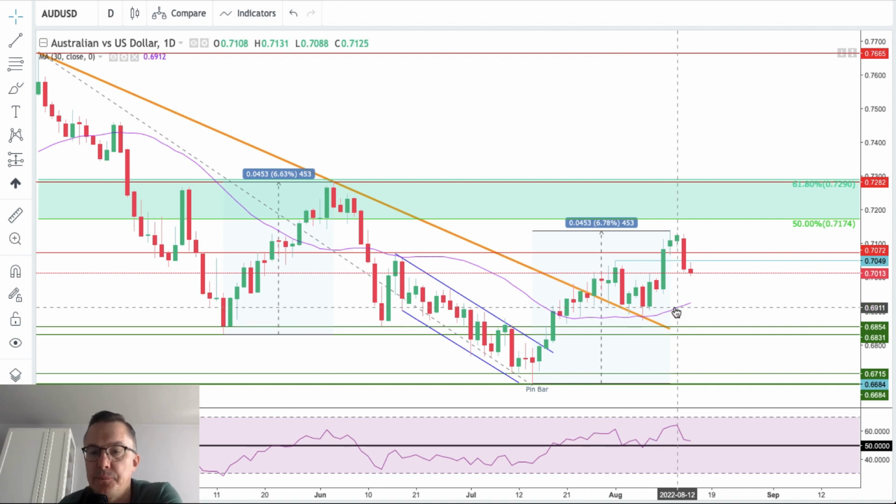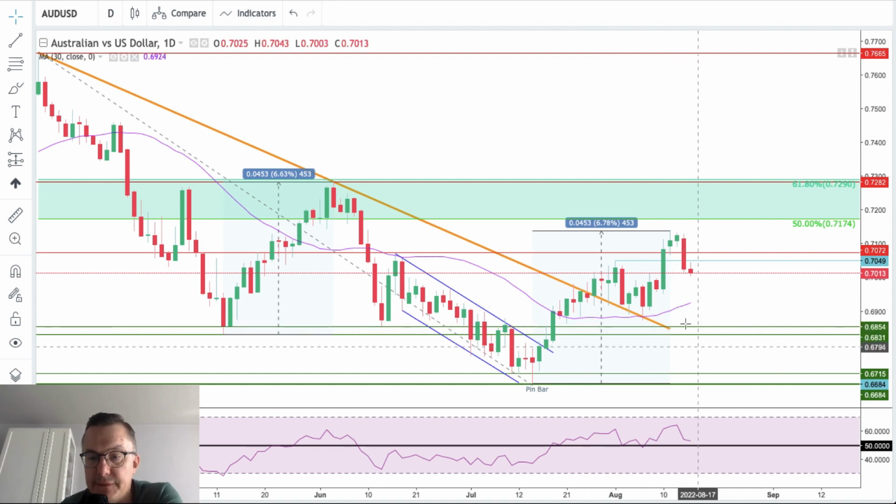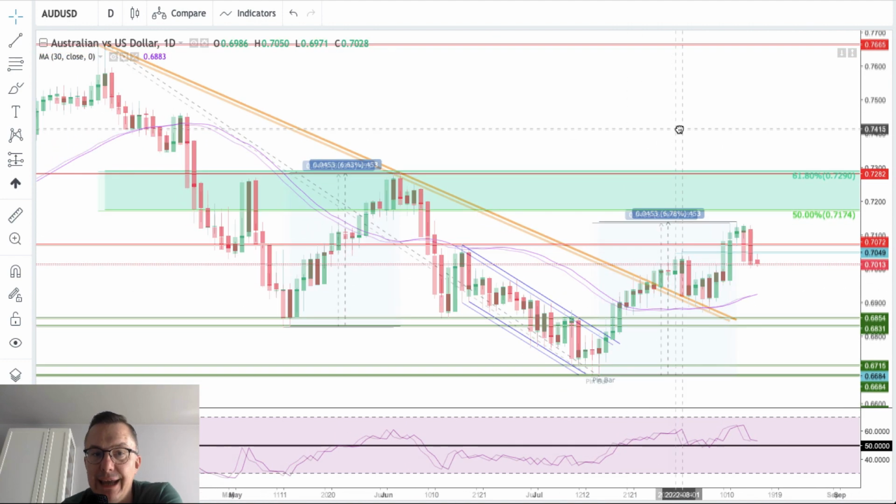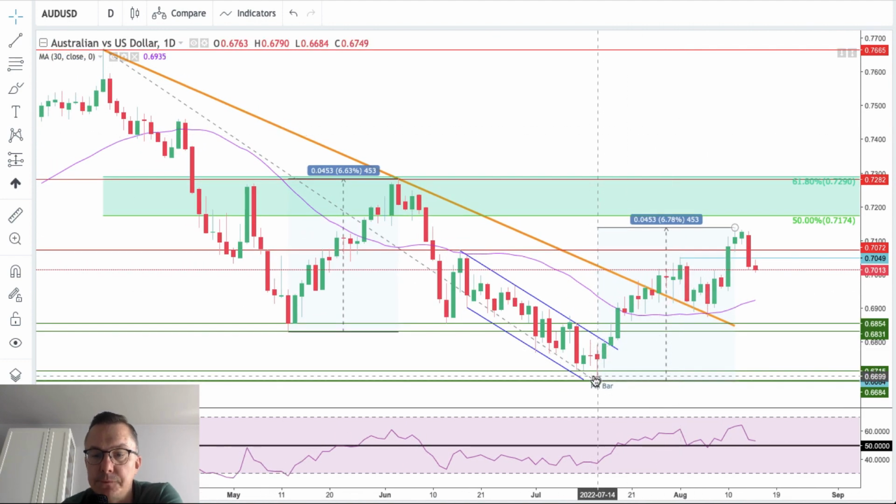Okay, so if we break, of course, these levels here, break back below the trend line and below the moving average, the outlook is changed to more bearish, and it looks like the low of 6,684 will be tested soon. So that's my outlook for the Australian dollar.